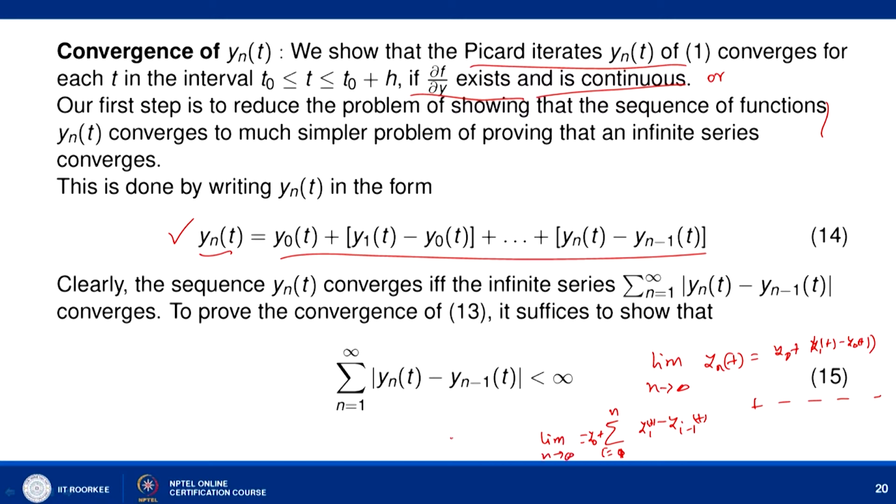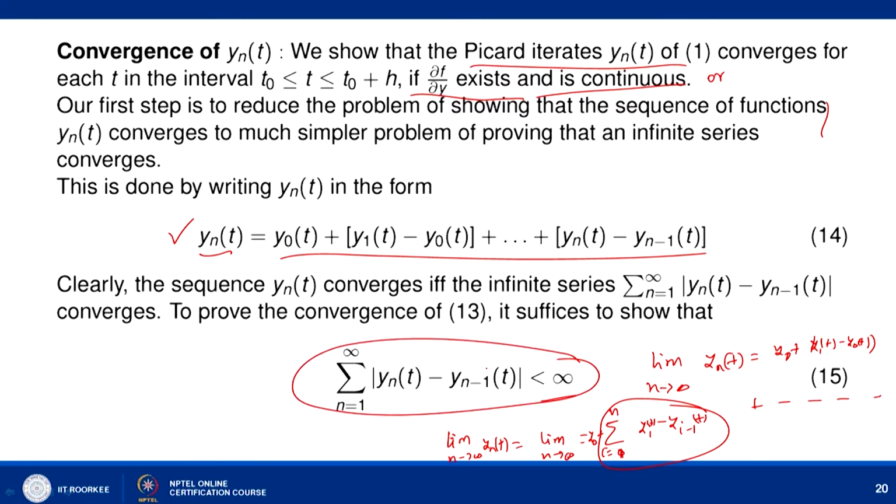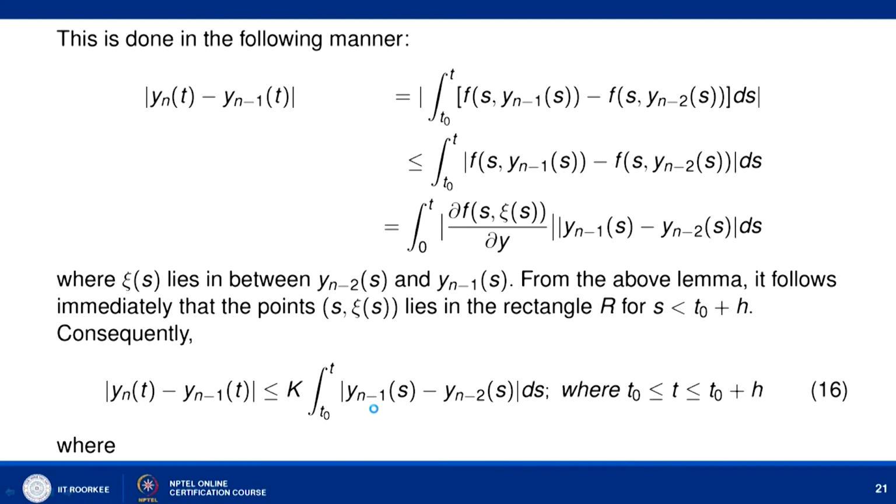So, this limit n tending to infinity y_n(t) is basically this. So, we have to show that this limit exists, that is, this limit is less than infinity. So, our aim is to show that this infinite series basically converges.